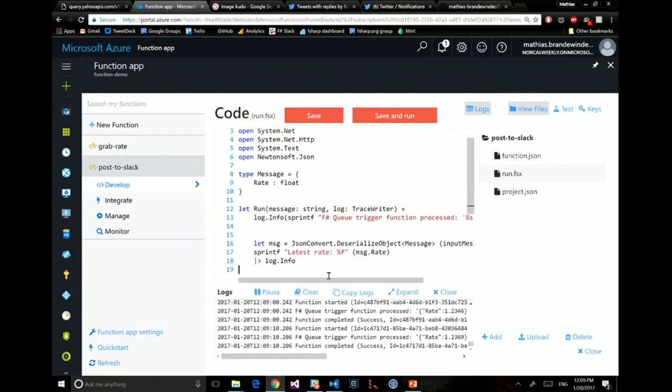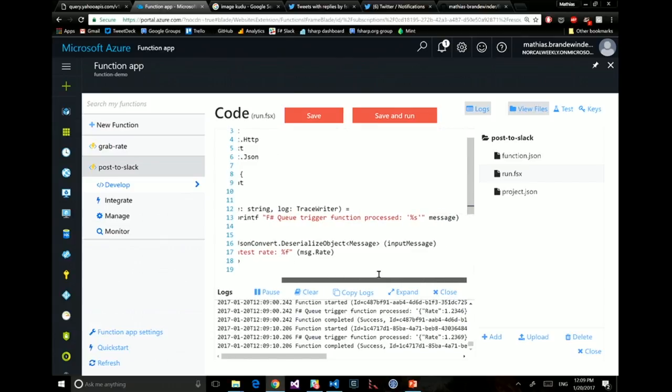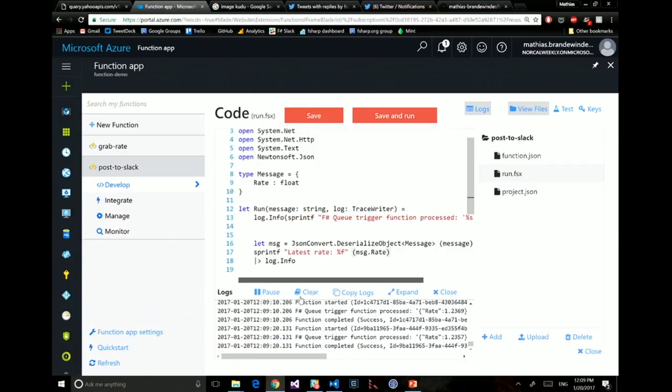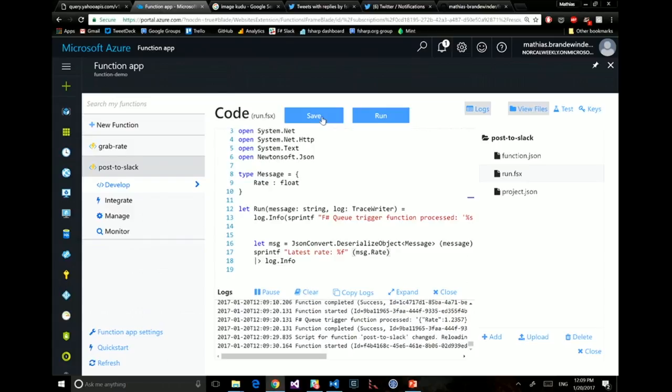So here, now what I'm going to do is grab the message I'm getting from my queue, which was the string. I'm going to deserialize it to the type I just declared here, and I should be able to print it out. Let's see that this happened. Now I should have on both ends something which is going to JSON and then back to my message type. Fingers crossed, and now I have a rate, so everything is working fine.